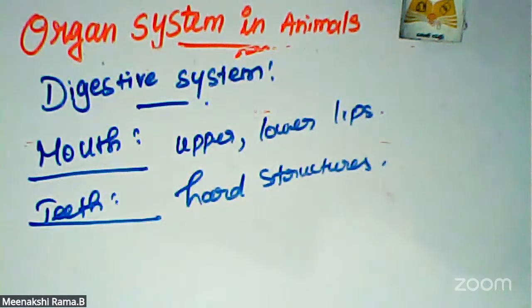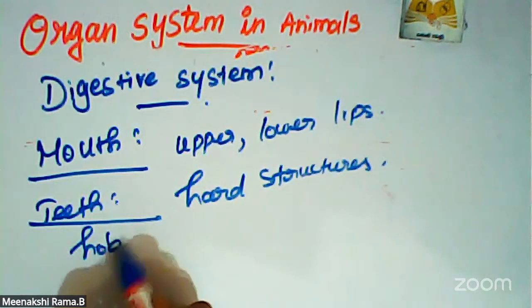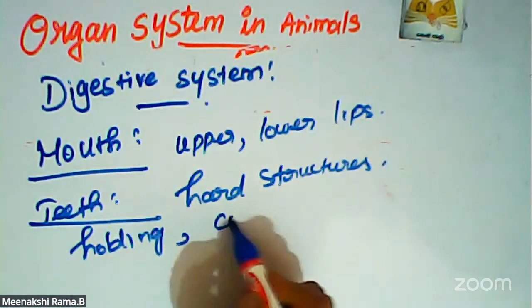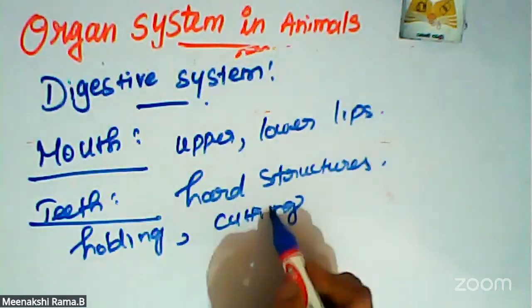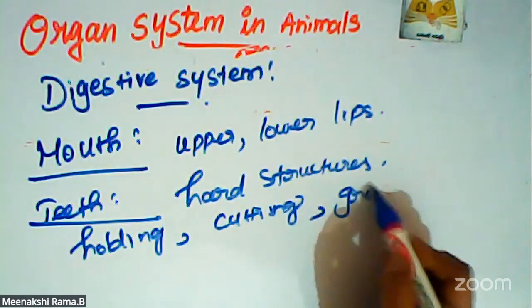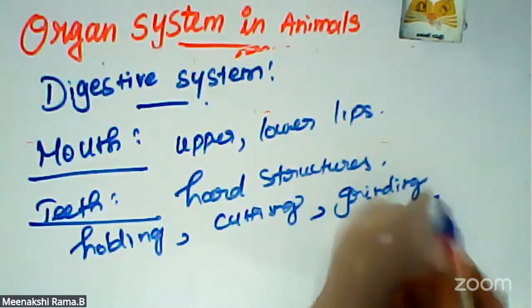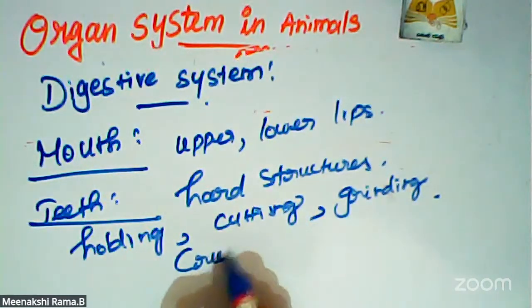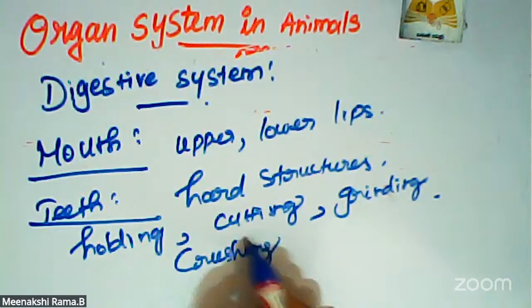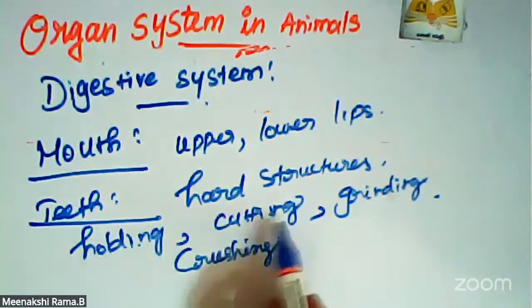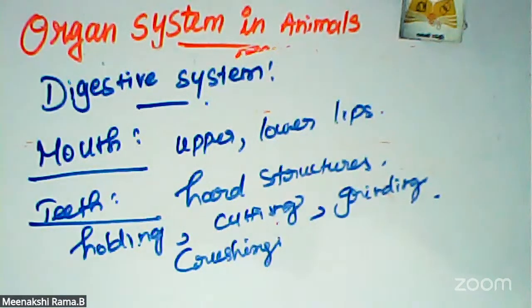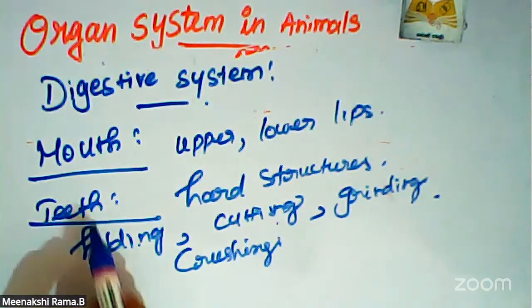The action of teeth means holding, cutting, grinding, and crushing of the food. What is the purpose of these hard structures? They hold the food, they cut the food, they grind each and every material, and the crushing action is also done there. Holding, cutting, grinding, and crushing of the food with the help of teeth.